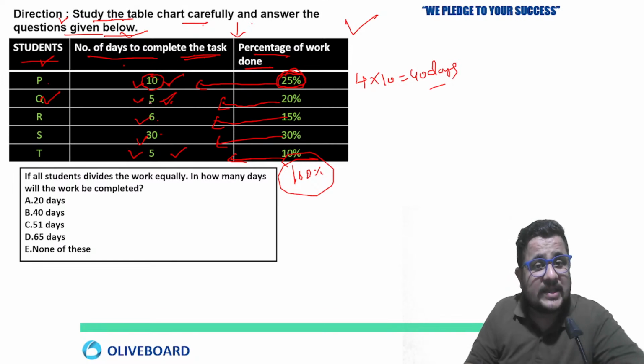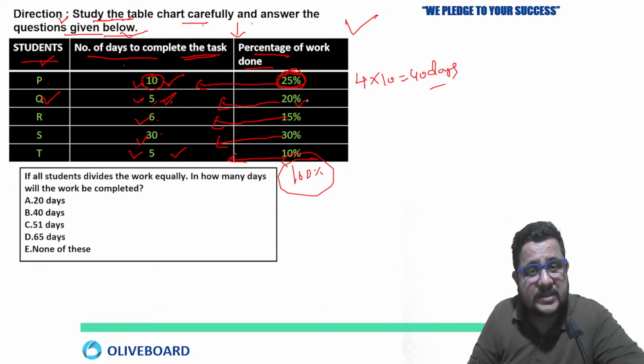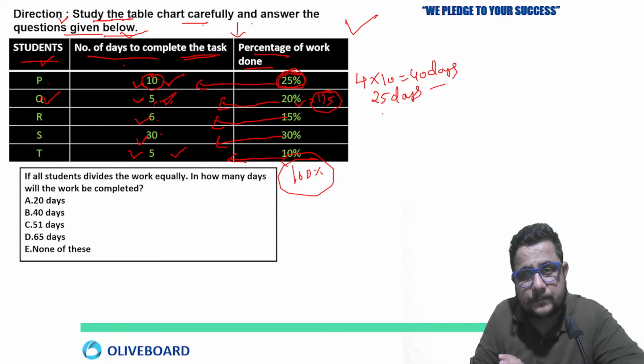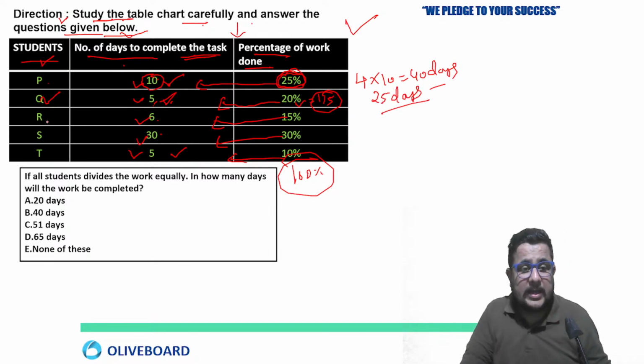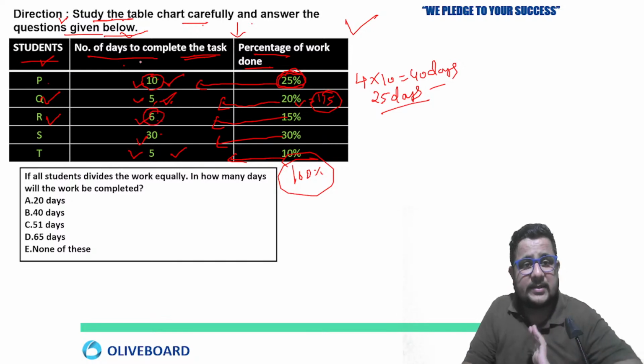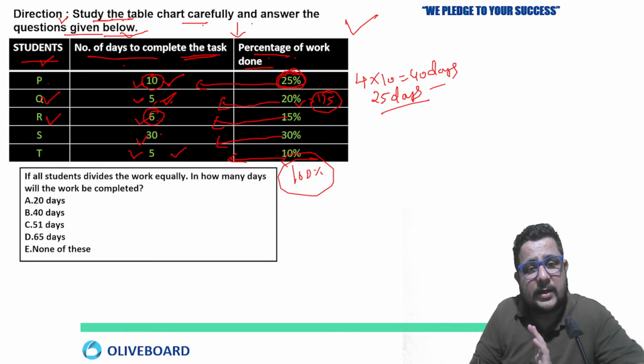Now if I talk about Q, the next student: 5 days, 20% work. 20% is 1/5. So 1/5 of the work in 5 days, then total work in 5 into 5, means 25 days. Similarly for R, we can see 6 days to complete the task, percentage of work done 15%.